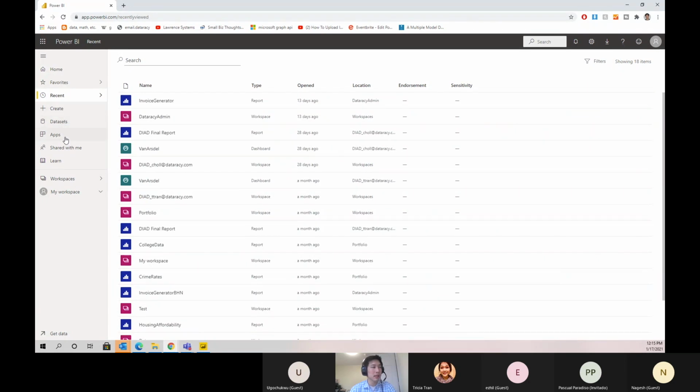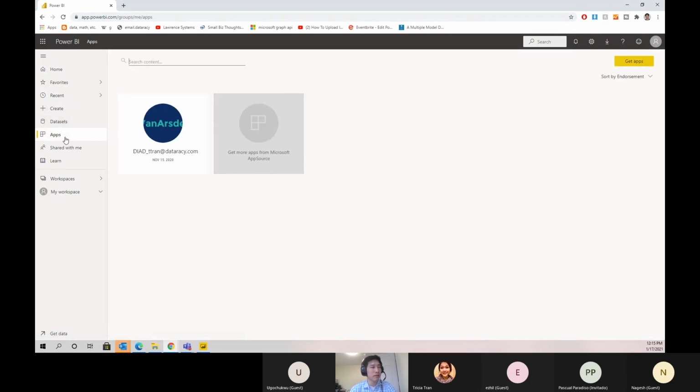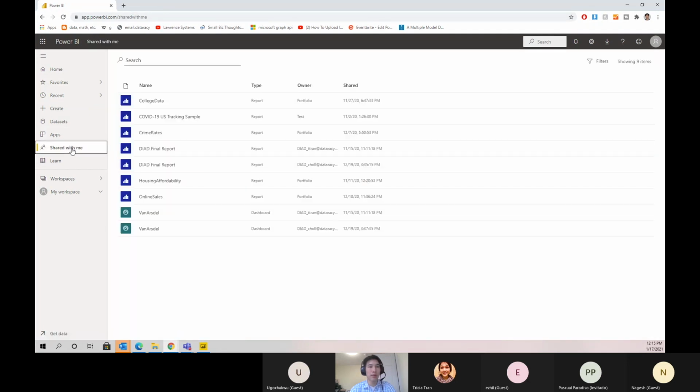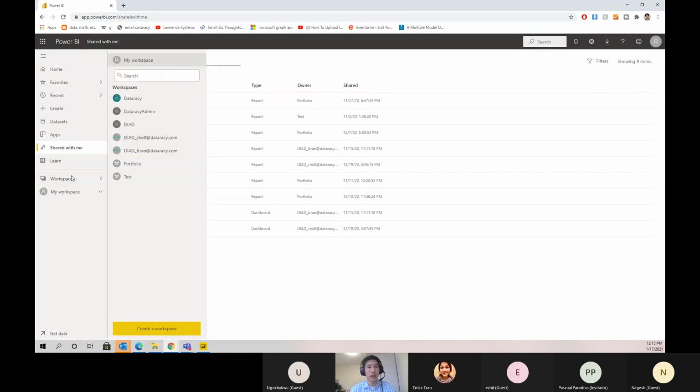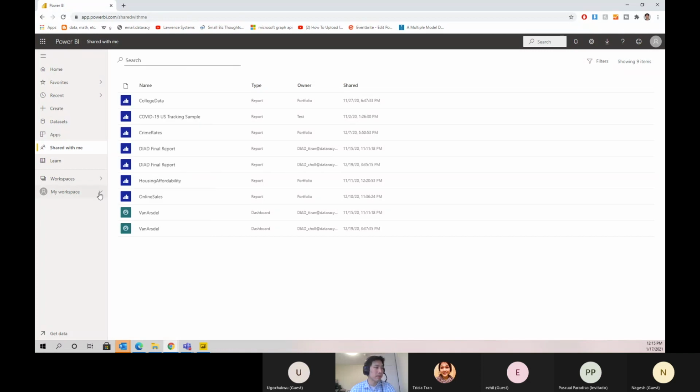Apps lists all of the apps that you have installed. Shared with me lists the content that is shared with you. We will share dashboards in a later section. And workspaces lists all the workspaces you are assigned. By default, you're assigned to My Workspace. Click the down arrow next to My Workspace.